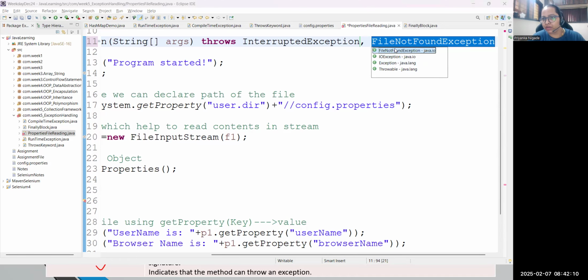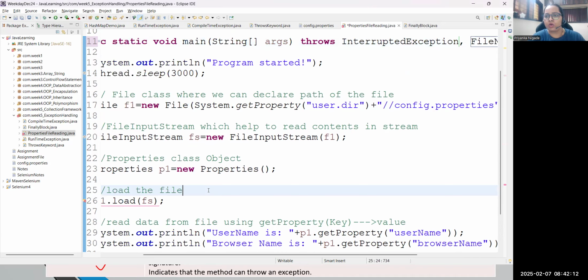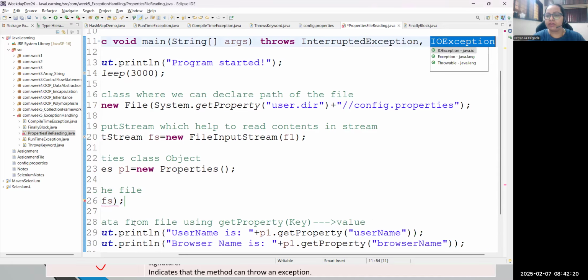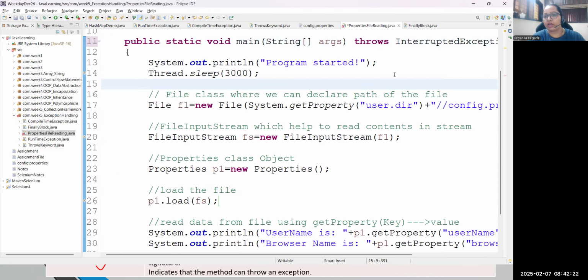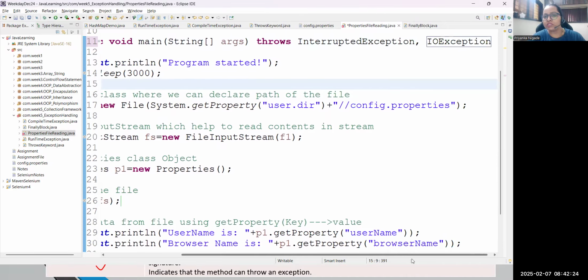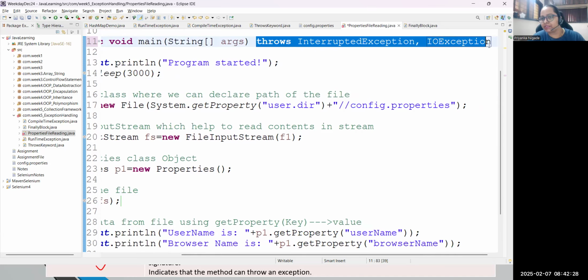So when I import FileNotFoundException, I can see there is one more exception available, which is IOException. If I import this one, automatically the child will be handled by the parent. So try to understand, when you follow the throws keyword, you can handle multiple compile time exceptions at a time.